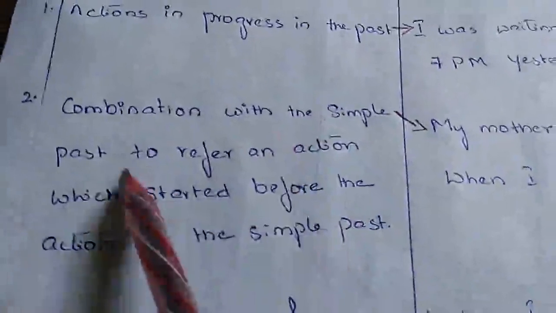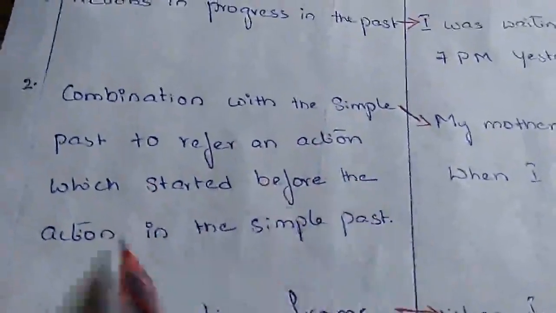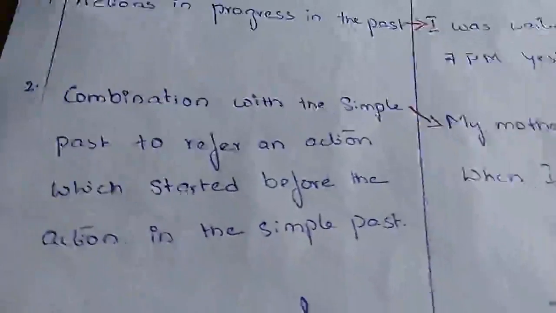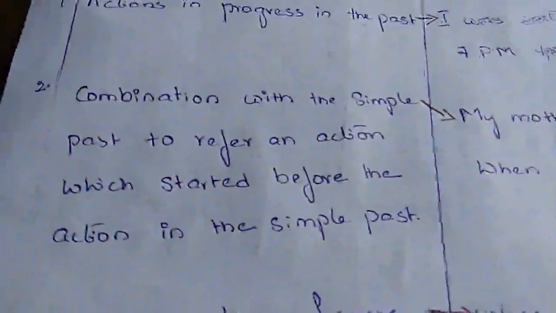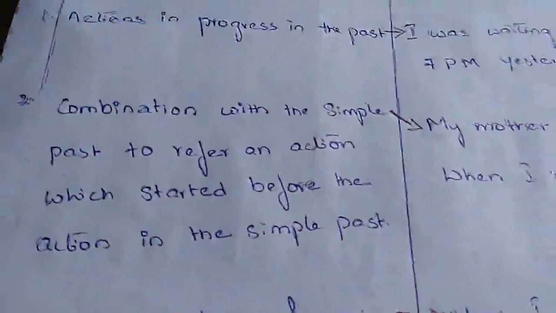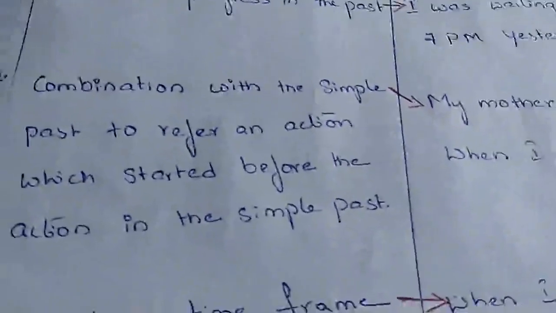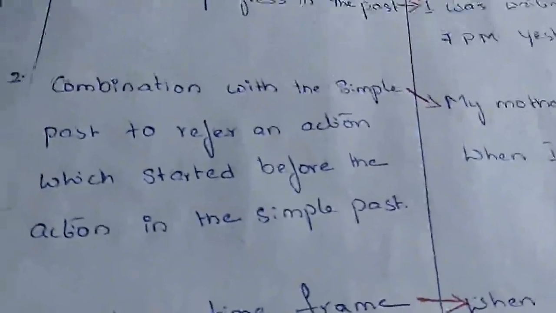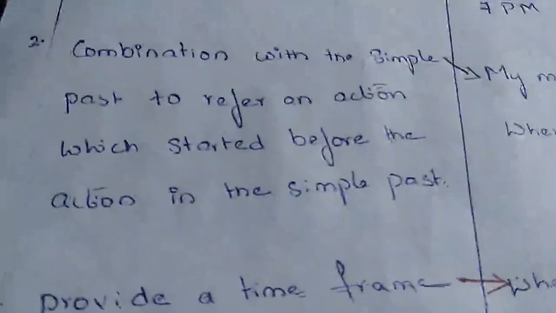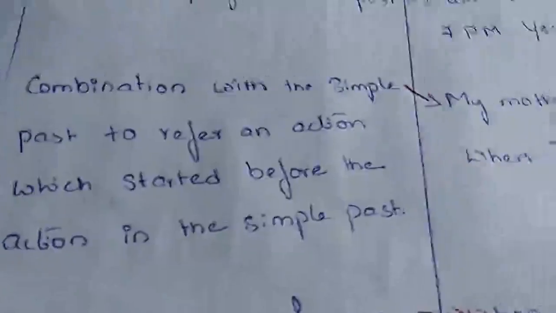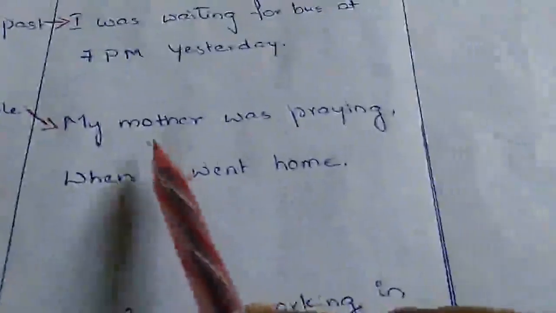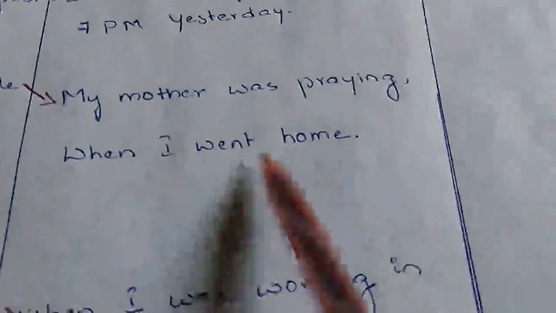Now, take the second use. Combination with simple past to refer to an action which started before the action in the simple past. That means if we are referring to two past actions, in those two past actions, one action was in progress, and the other is referred as simple past tense. See the example, it would be clear for you. My mother was praying when I went home.